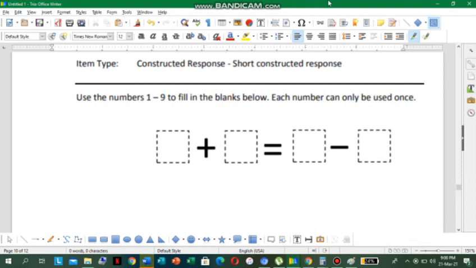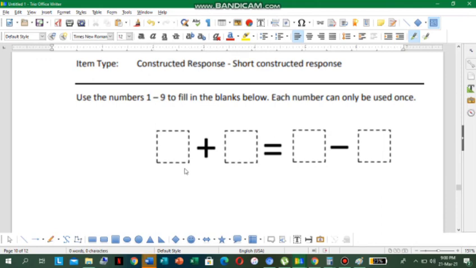All right, good. So this one is pretty interesting. It says using numbers 1 to 9, fill in the blanks below. Each number can only be used once. And we see the empty boxes there. So we can only use numbers from 1 to 9, and we can only use these numbers once. It says each number can only be used once.